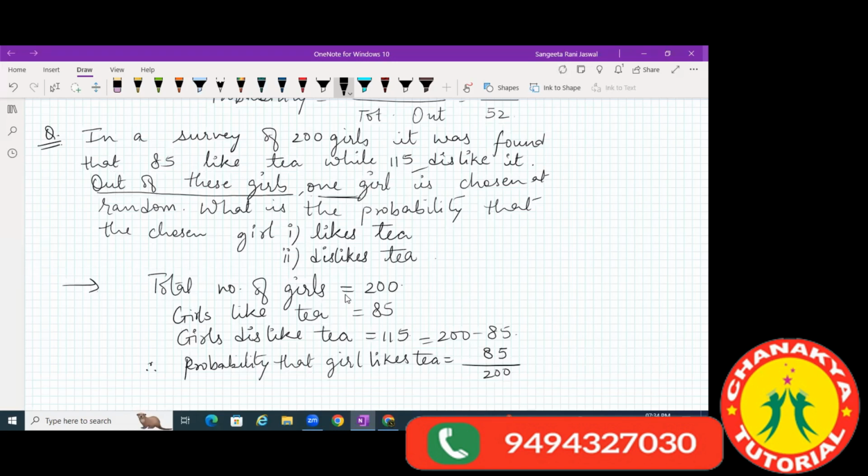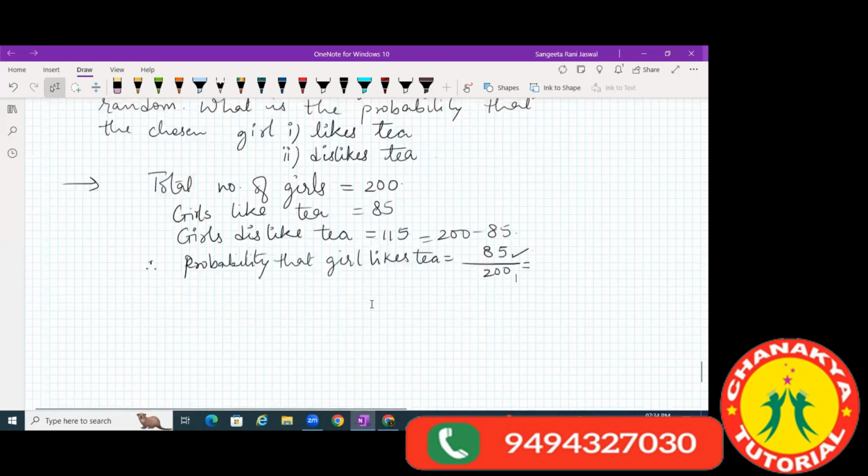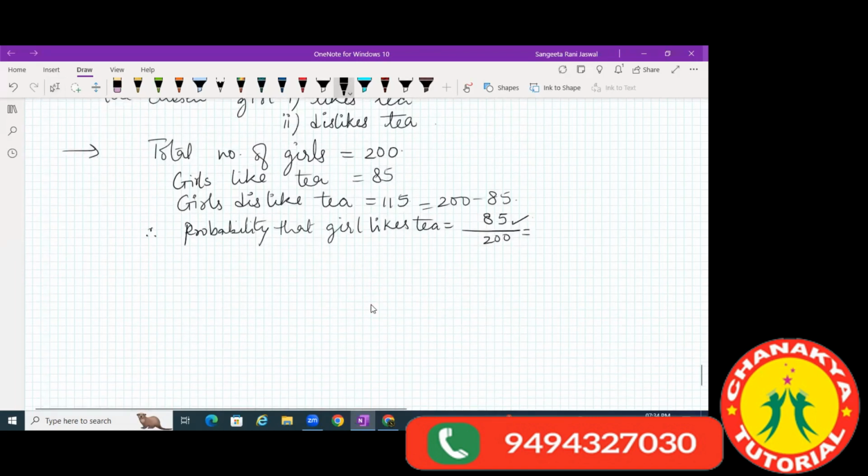Yes, children? Understood this? This is the favorable outcome, that girls like tea, that is 85, and the total outcome is total girls, which are 200. So this is the probability. You can just reduce it to lower terms. 17 by 40 if we reduce it. Yes, that becomes 17 by 40. Both numbers can be divided by 5.